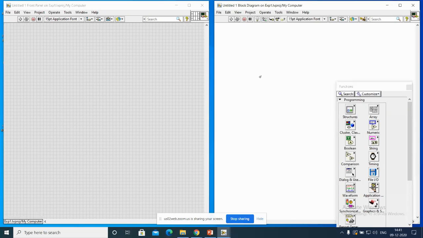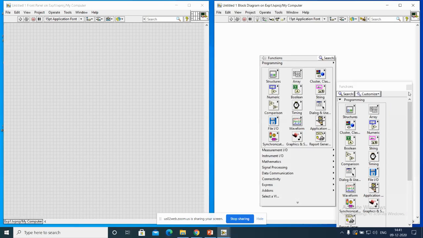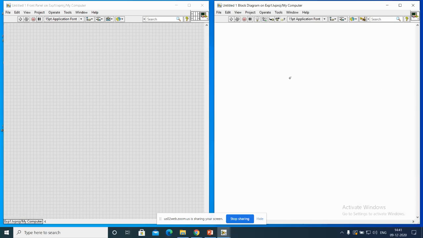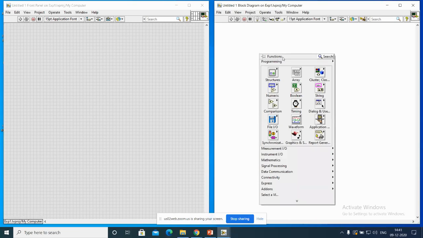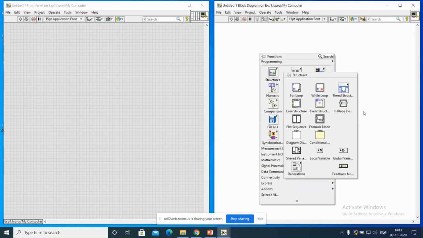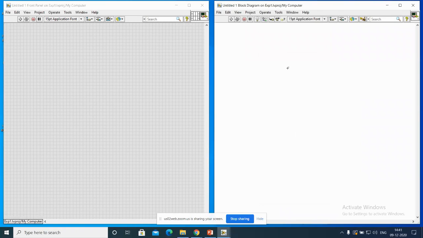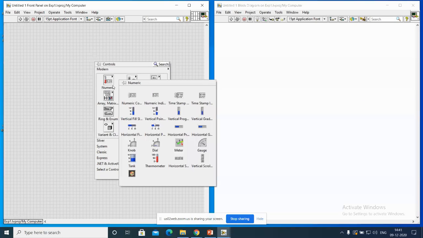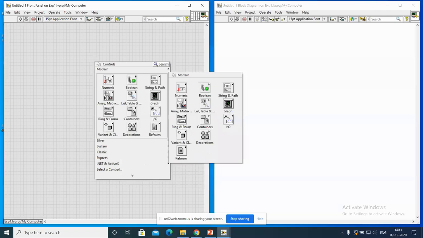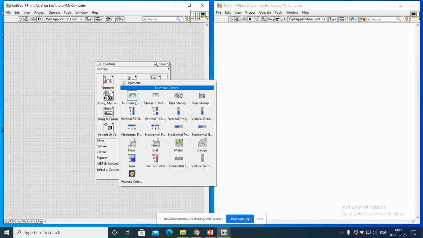The moment I click here, I get these things. If I right click here, I get all functions and structures. I'll give a brief introduction about the palettes. Clicking here, I get numeric: numeric controller, numeric indicator, vertical fill and vertical pointer, and these all are controllers and indicators.